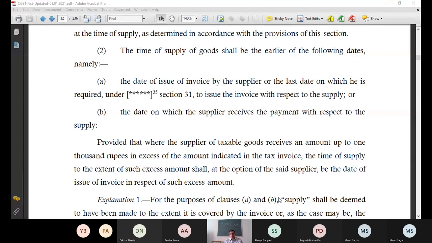This is the question. If you have understood why I am explaining this composition, please raise your hand. Have you understood my question? That composition which I have explained, that concept is not at all written in the act, then why am I telling you? Please raise your hand if you have understood my concern.